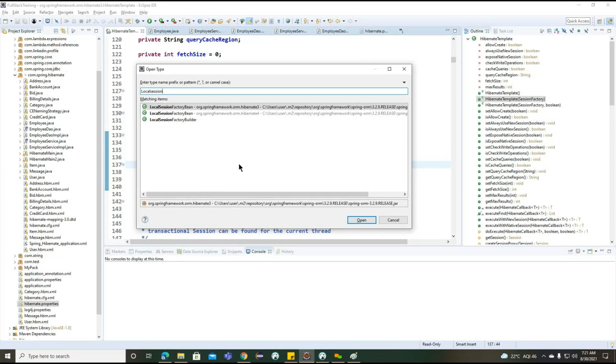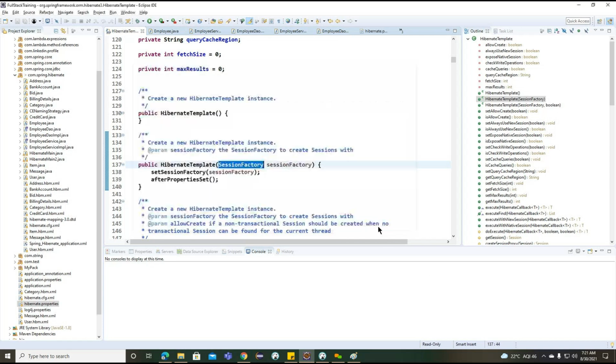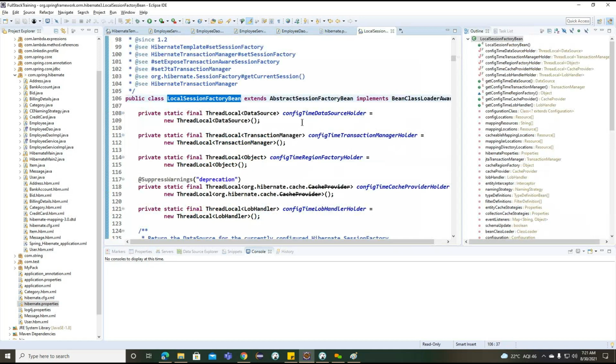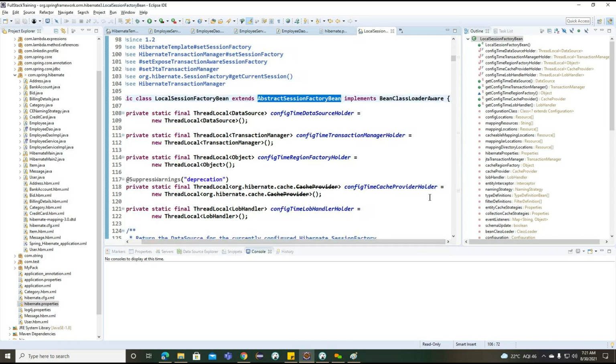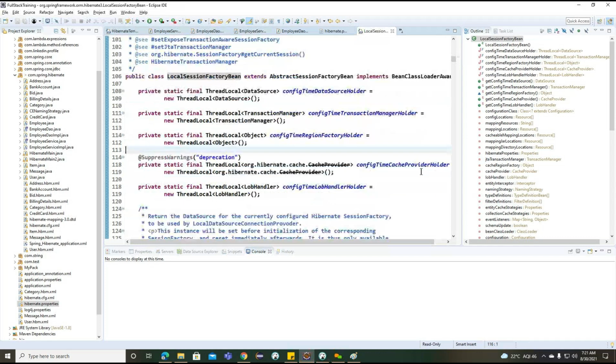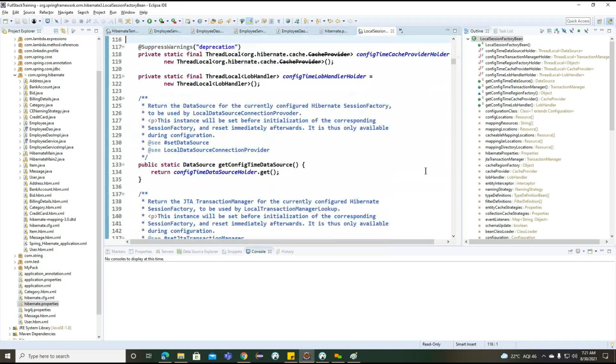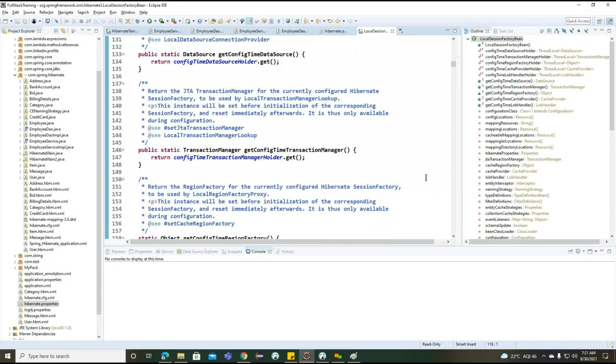So with the help of this particular Hibernate 3, we'll try to connect with this particular class here. So if I'm going to open, it is extending this particular class here. But now if you observe, somewhere this particular class is implementing from the session factory only. Okay, so anyway, we identified it is implementing from the session factory. Now what information are we having?